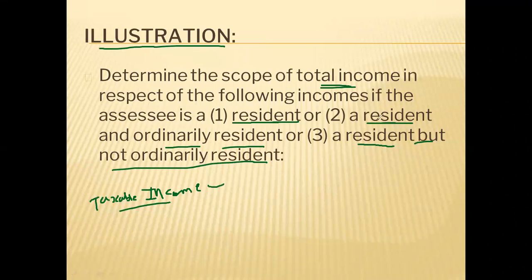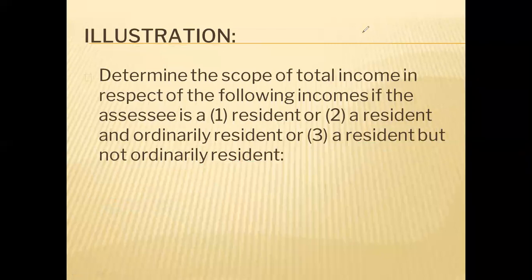If an individual is a resident and ordinary resident also in India, then what will be his total income? And if an individual is a resident but is not ordinarily resident in India, then what will be his total income? On the basis of these three independent situations, we will have to calculate the total income of an individual. How to calculate that?